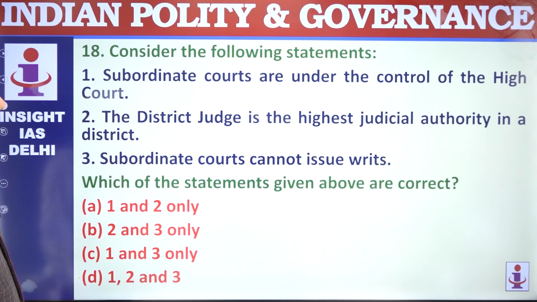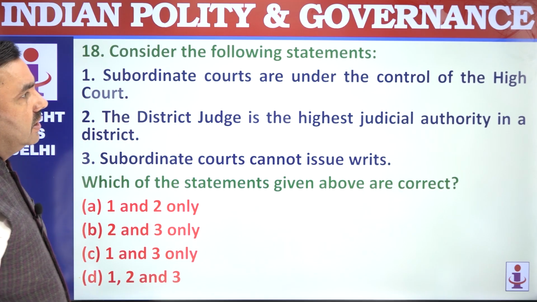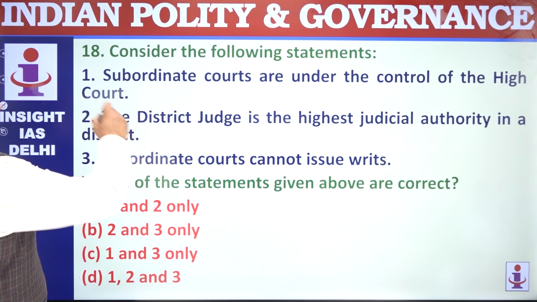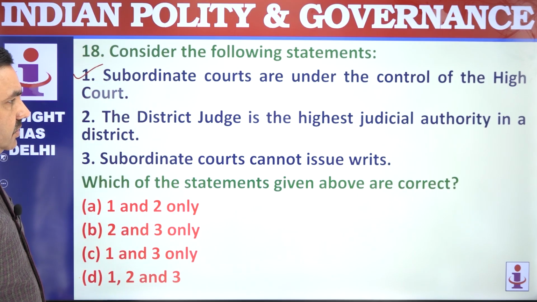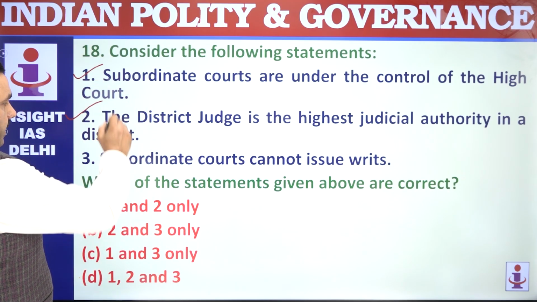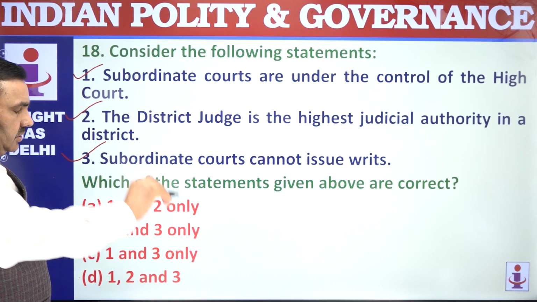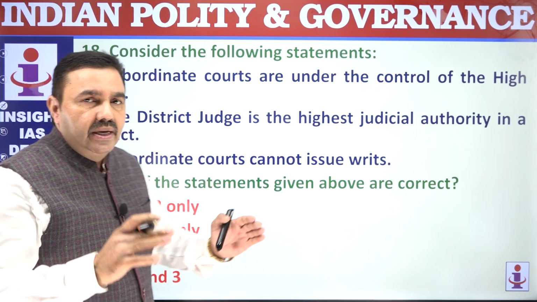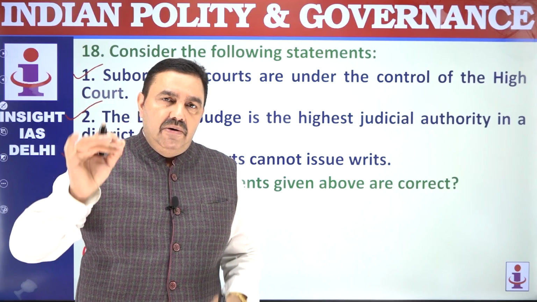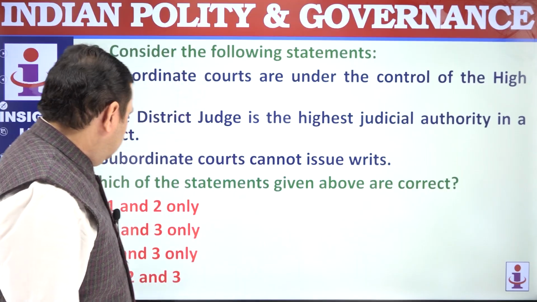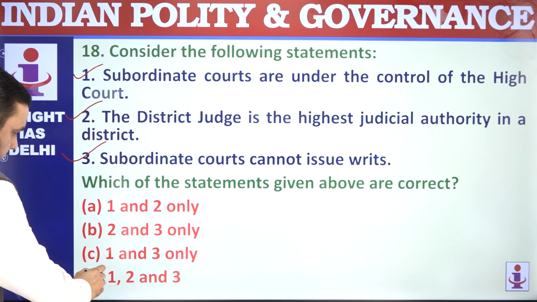18 number, subordinate courts are under control of High Court of this state. That's correct. We have integrated judiciary. District judge is the highest judicial authority in a district. That's correct. Subordinate courts cannot issue writs. Writs can be issued only by high courts and the Supreme Courts. So writ issuing jurisdiction or the power is a special power. 1 to 3.